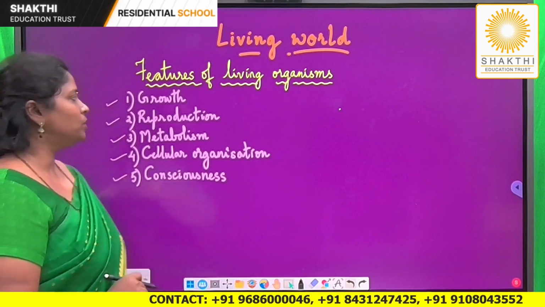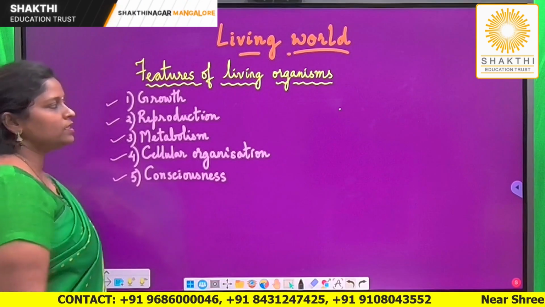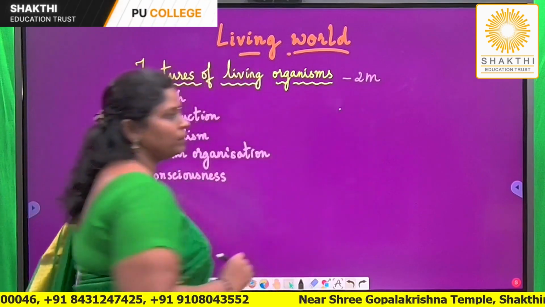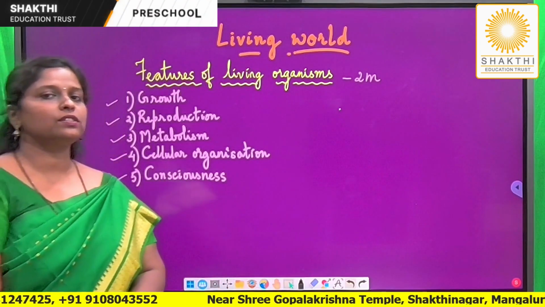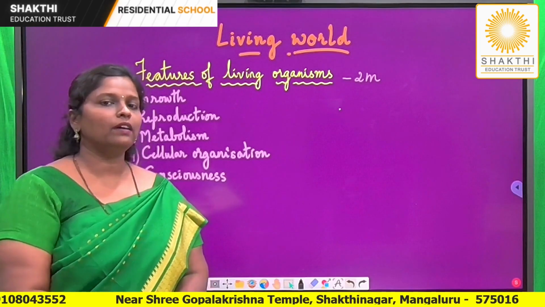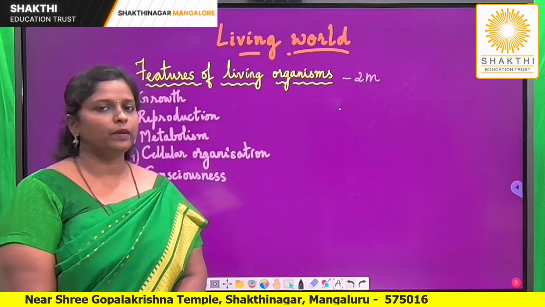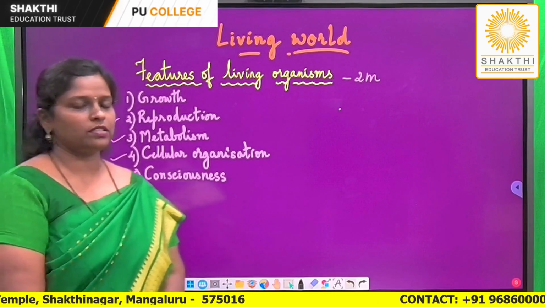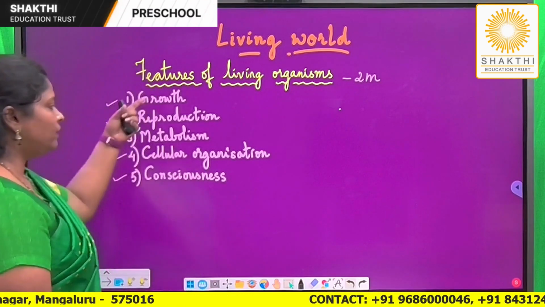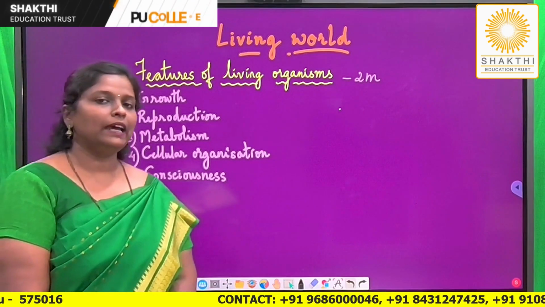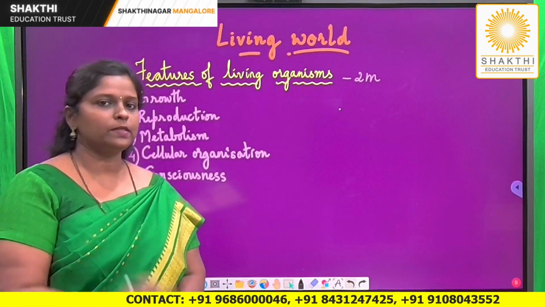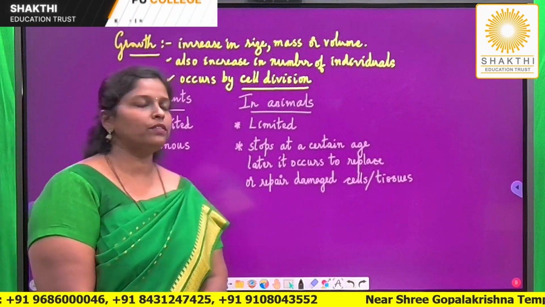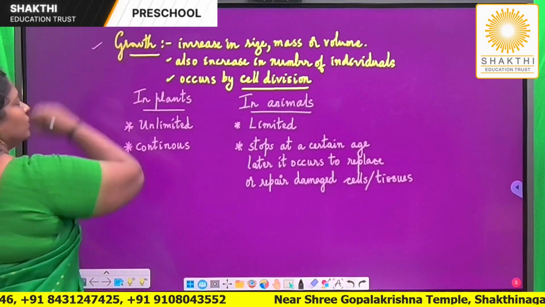From the examination point of view, this question can be asked for 2 marks. The question can be asked as, list the various features of living organisms, or what are the unique features exhibited by living organisms. You just need to mention which are the features. Now I have to tell you the definitions of each of these terms and some detailed topics or concepts coming under these features. To begin with, the first important feature, that is growth.